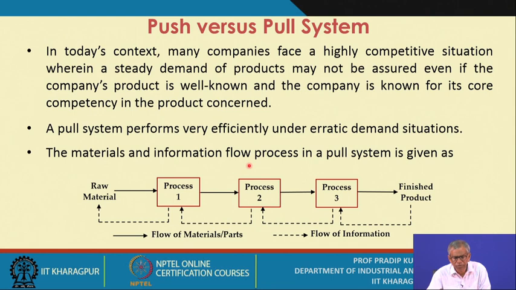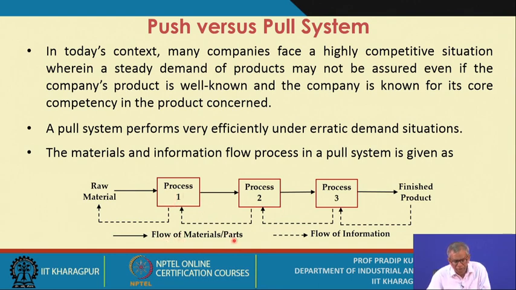The materials and information flow process in a pull system is given with this figure. We have already seen the materials and information flow process for a push system. Now for the pull system, what do you find here?